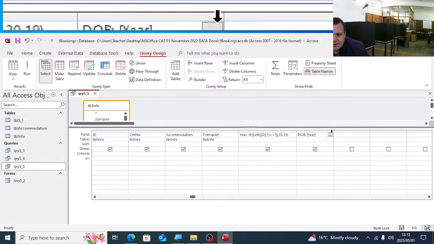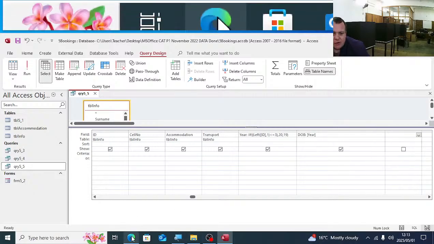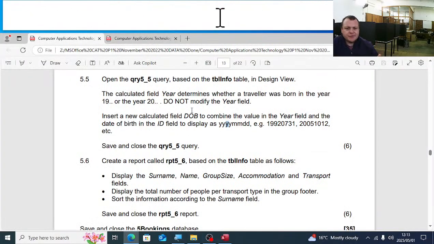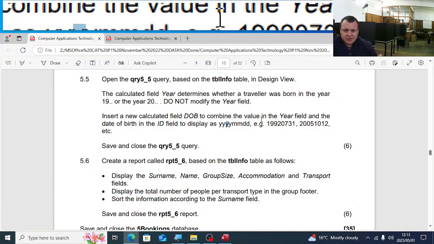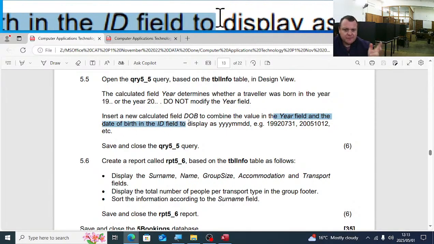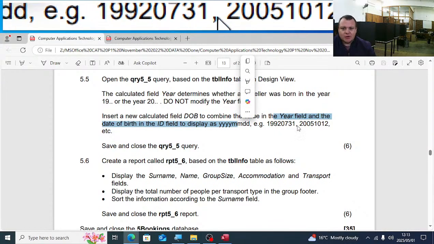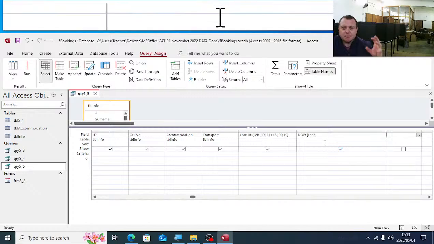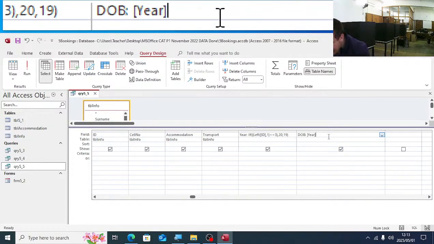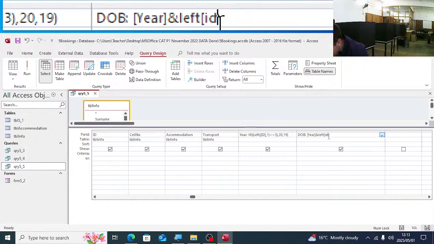So what they tell us there, we need to combine things together. We need to determine the value of the year field and the date of birth field displayed as YYYYMMDD. So what we need to do is put together the year and left of the ID field.